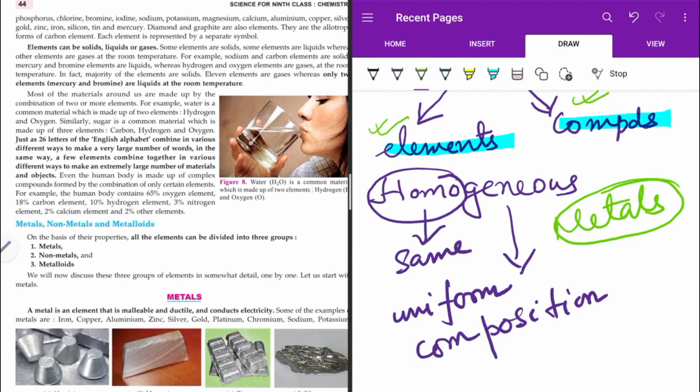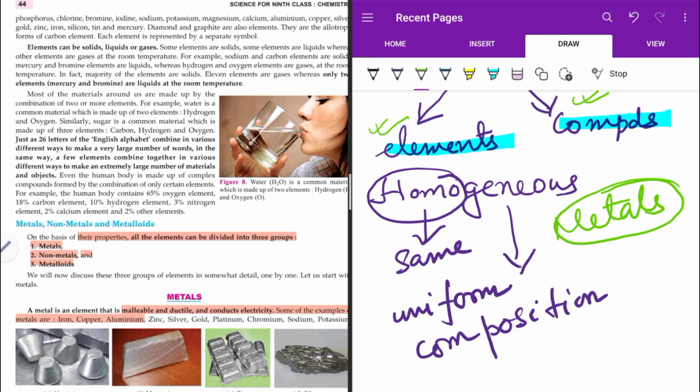Now, if these are elements, then they can also be divided into metals, non-metals and metalloids based on their properties. Metals are, as I said, malleable, ductile, and they conduct electricity. So a metal is an element and it has these properties: malleability, ductility, and conducts electricity.